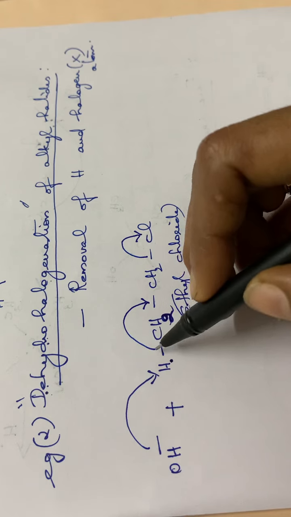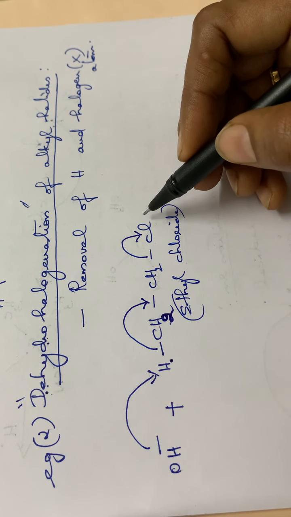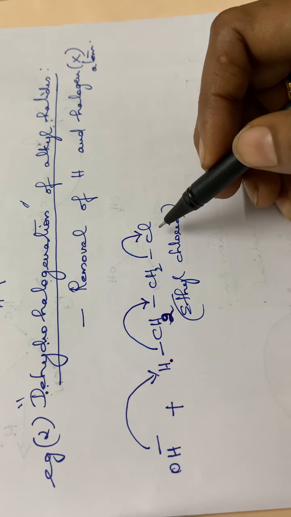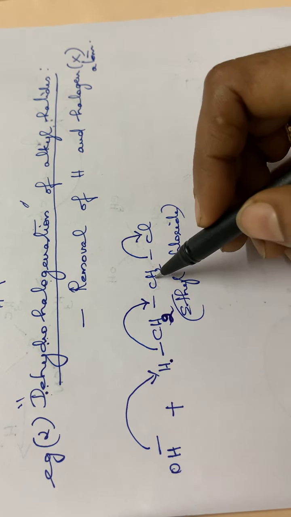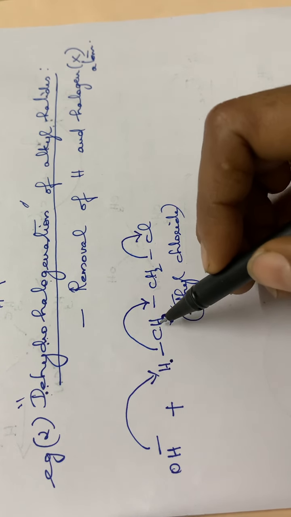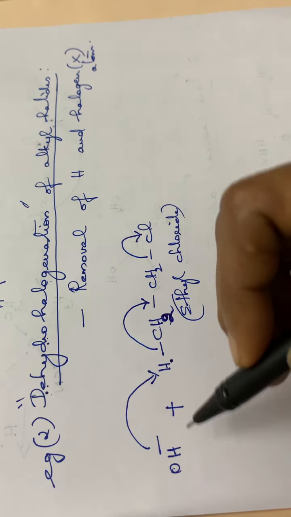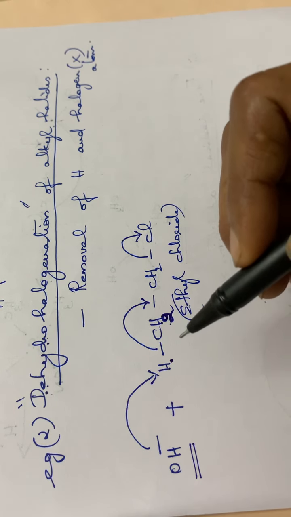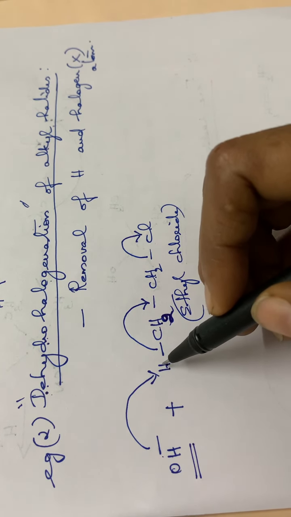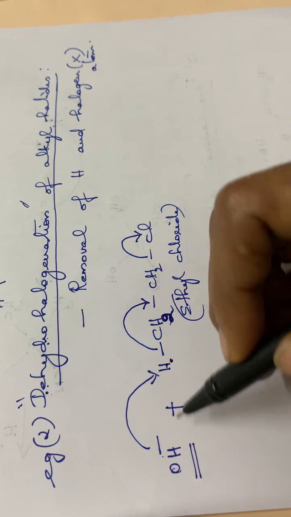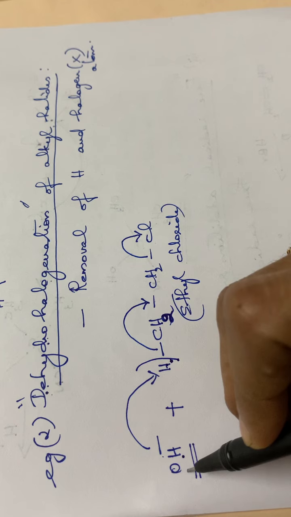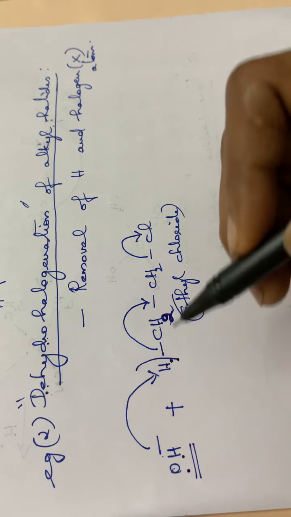Okay, so this is the electron shift going on in the dehydrohalogenation of alkyl halides. First of all, you have to write the ethyl chloride, or the alkyl halide, that is CH3CH2Cl. Then you have to split the first carbon atom and write it as H-CH2-CH2Cl. Then the attacking species is OH minus, that is a nucleophile. So this nucleophile will be abstracting a proton. That is, H plus will be removed, and it will be removed as water. So this hydrogen will be removed as water by combining with OH minus.